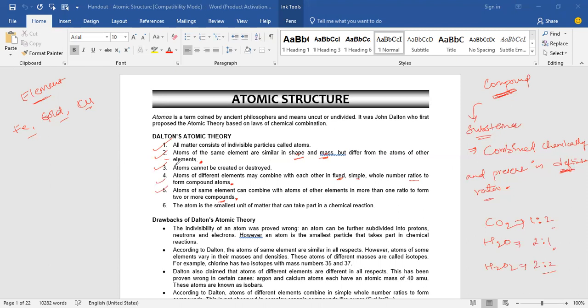Sixth point is what? The atom is the smallest unit of the matter that can take part in the chemical reaction. Right? Already discussed as the first point itself. Atoms are the smallest particle of the matter, or you can say atoms are the building block of the matter. But one more thing is, atom cannot exist independently.